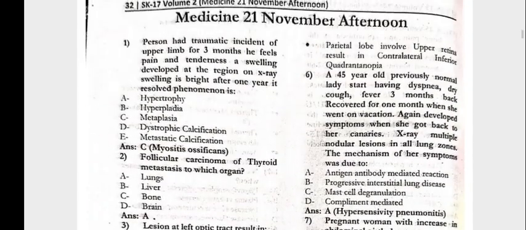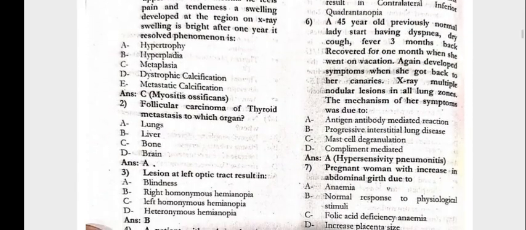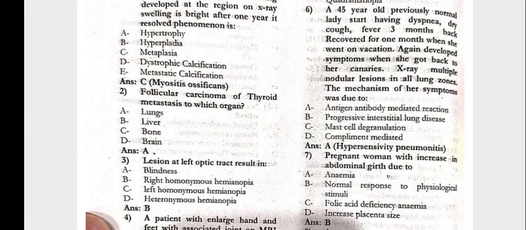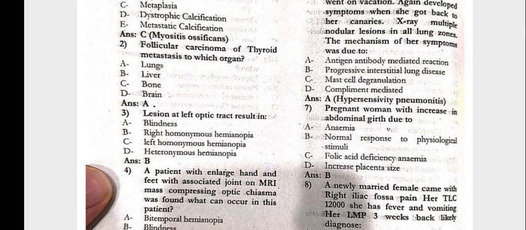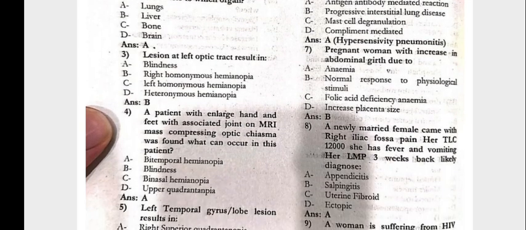Next question number 6, the 45-year-old previously normal lady started having dyspnea, dry cough, fever 3 months back, recovered for 1 month when she went on the vacation. Again developed the symptoms when she got back to her canaries. X-ray: multiple nodular lesions in all lung zones. The mechanism of her symptoms was due to the antigen antibody mediated reaction, that is hypersensitivity pneumonitis.